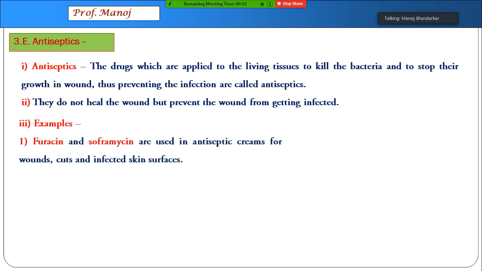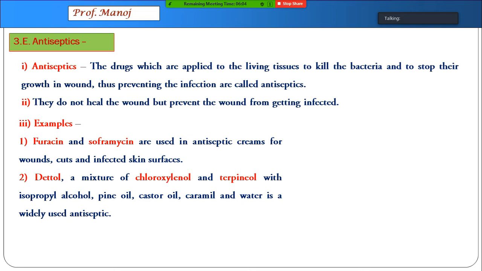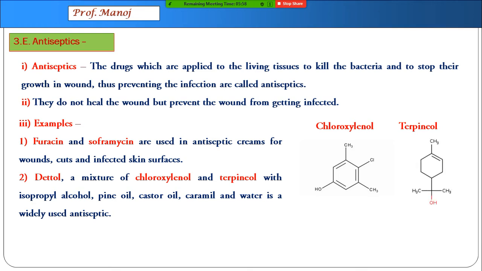One of the common examples are furacin and soframycin creams, which are used over infected skin surfaces. Very famous in India is Dettol, which is a combination of two chemicals, mainly chloroxylenol and terpineol. Other substances like isopropyl alcohol and pine oil are all solvents which are used.